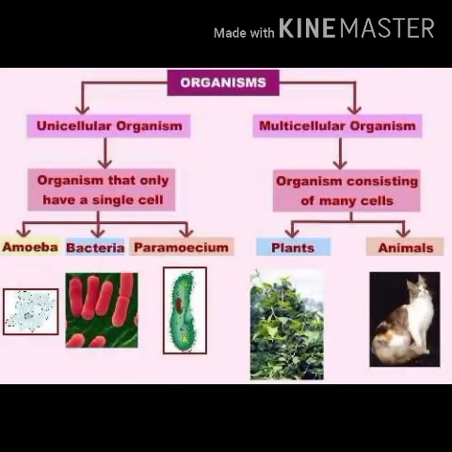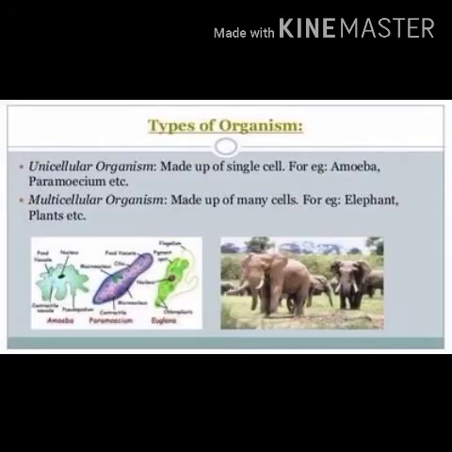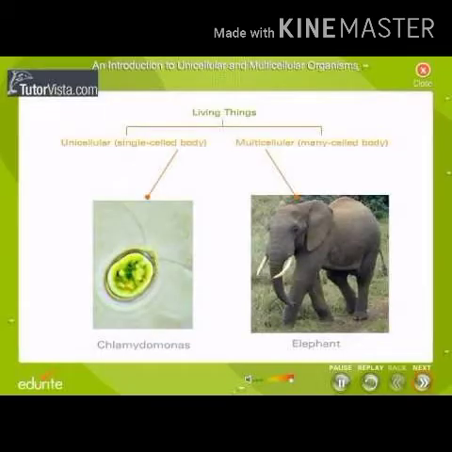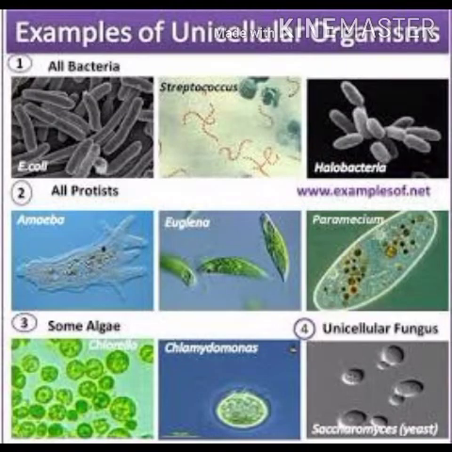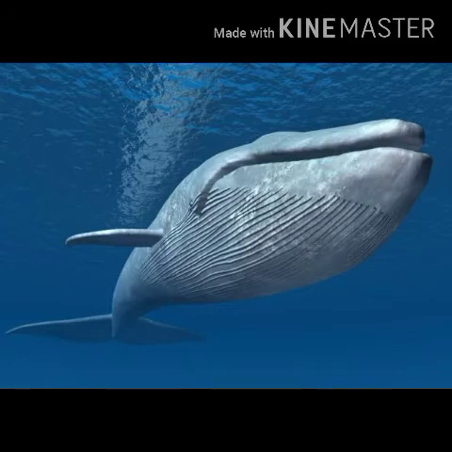Now, let us observe the differences between unicellular organisms and multicellular organisms. First, unicellular organisms are represented by a single cell, and multicellular organisms consist of more than one cell, maybe more numbers, not a single cell.